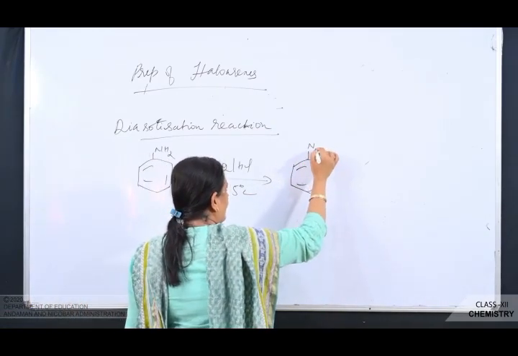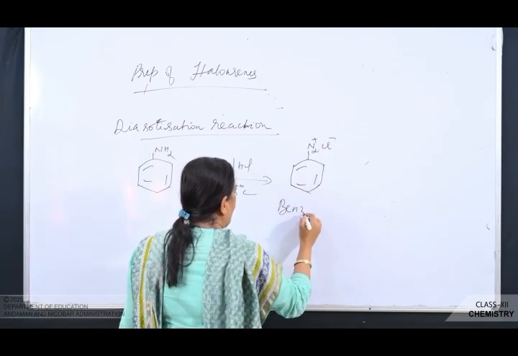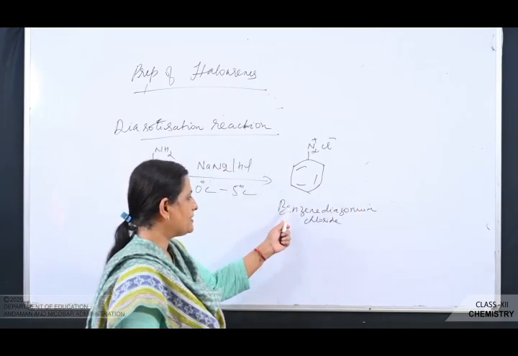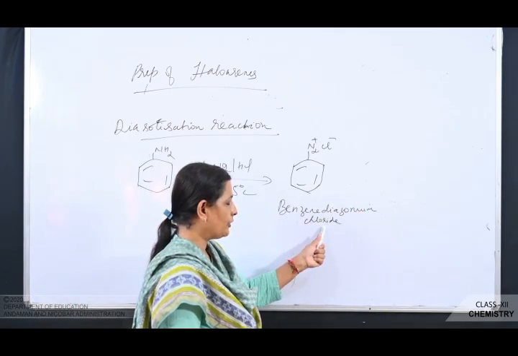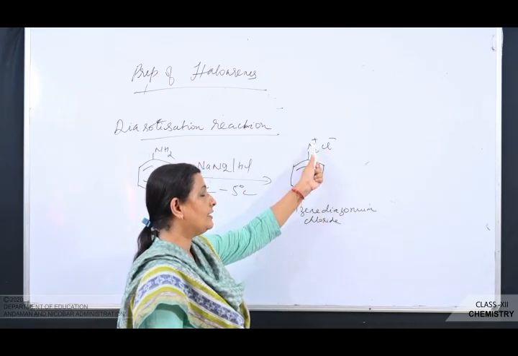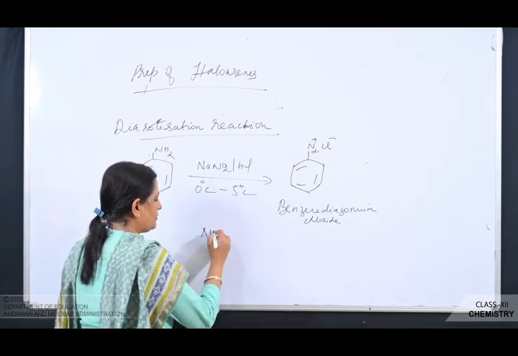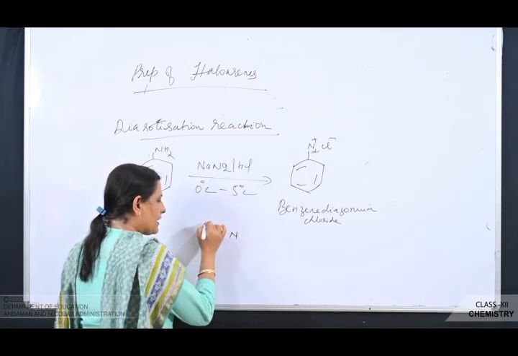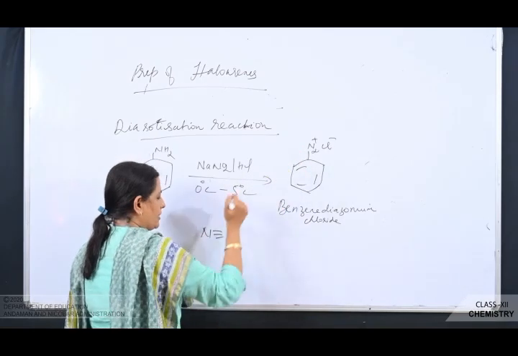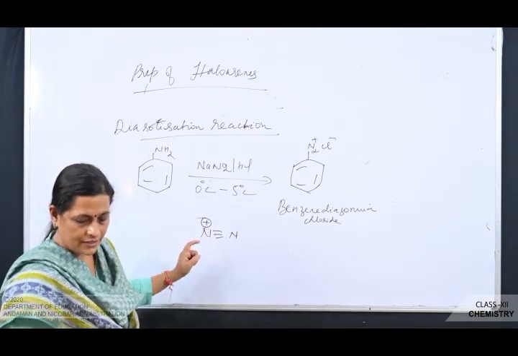And here I will write it as benzene diazonium chloride. Why? Because we have taken hydrochloric acid. It's a salt, so I have written chloride, Cl minus. And see here, in nitrogen there is a positive charge. What is the bond between the two nitrogen atoms? It's a triple bond. So one of the nitrogens is giving its lone pair of electrons to whom? The benzene ring. So that's why it becomes deficient of electrons, and that's why we are putting a positive charge here.